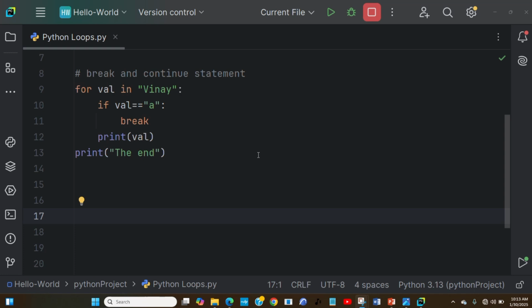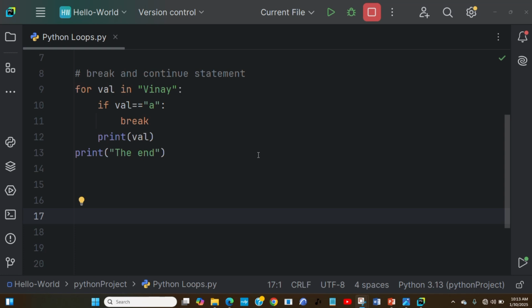So now that we are still working with the for loop, let's continue to see how it goes. I have this piece of code. It says for val in vine, and I'm given a condition. I say if the val encounters an a, it should break that loop. Then it should print the val, meaning the val variable.